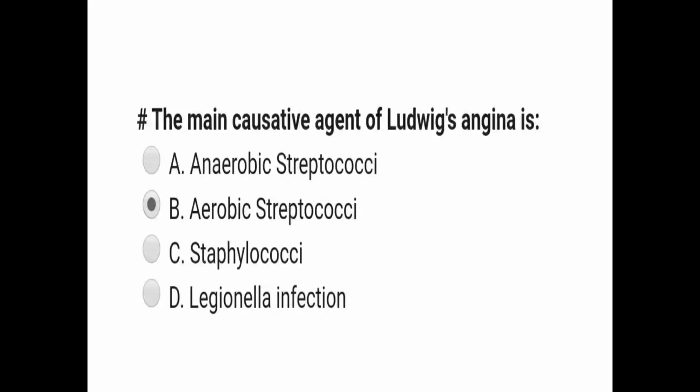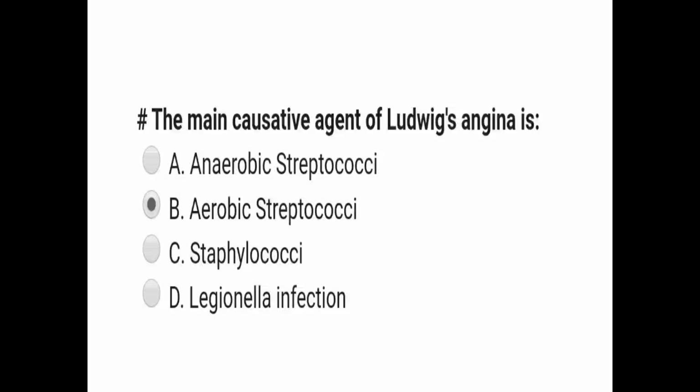So Ludwig's angina is basically a severe form of cellulitis, and it usually begins in the submaxillary space, and it secondarily involves the sublingual and submental spaces. And second and third mandibular molars are the chief source of infection. Mostly the cases of Ludwig's angina are mixed infections. However, streptococci is invariably present in Ludwig's angina.